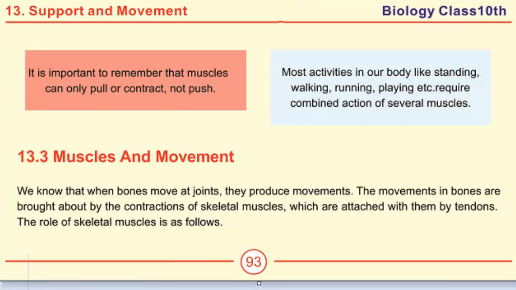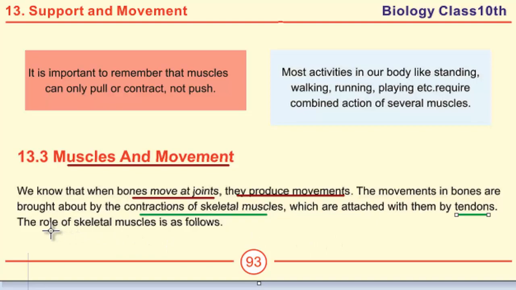Next, this page only contains some of the MCQs. First MCQ in the topic muscles and movement is bones move at joints. Second MCQ, bones produce movements. Another MCQ includes the movement in bones are brought about by contraction of skeletal muscles, which are attached with them by tendons. You know, tendons attach muscle to bone.